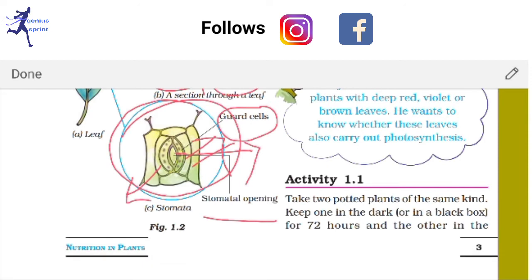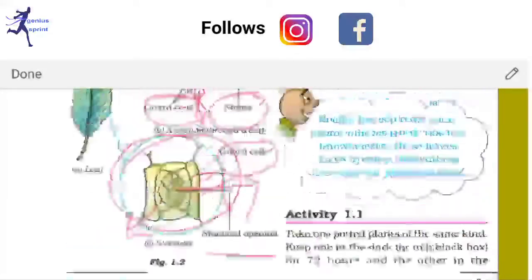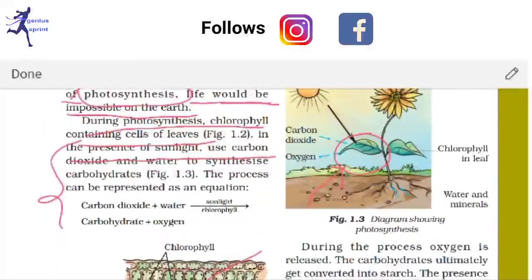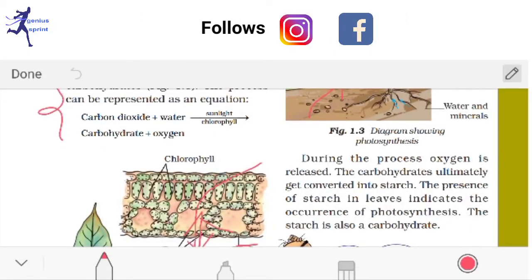So the next part is, yes, from here. During the process, oxygen is released, and the carbohydrate ultimately gets converted into starch. Very important, questions can come. Carbohydrate is ultimately converted into what? Carbohydrate is ultimately converted into starch.